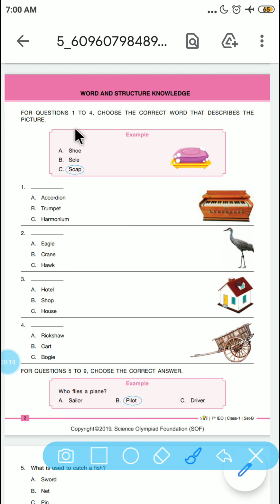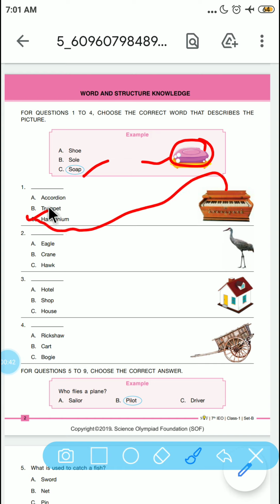For questions 1 to 4, choose the correct word that describes the picture. So here there is a picture of soap. Okay. In the same way, let's get back to the first question of the series. So the picture of the instrument here is a harmonium. Which bird is this? So this is a crane.